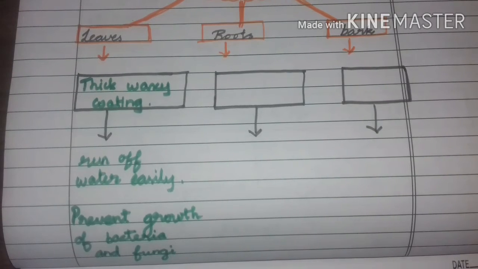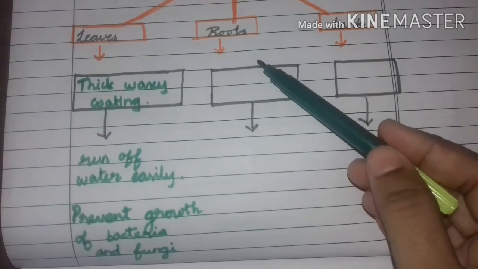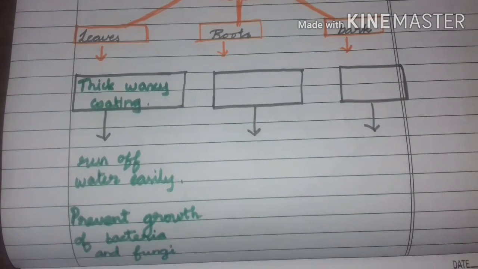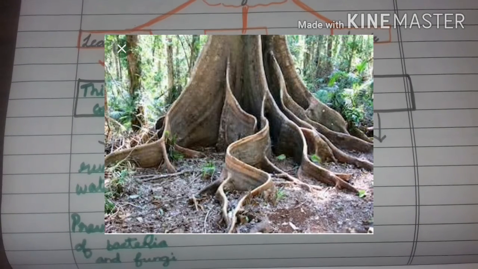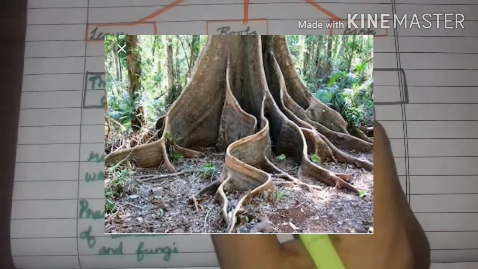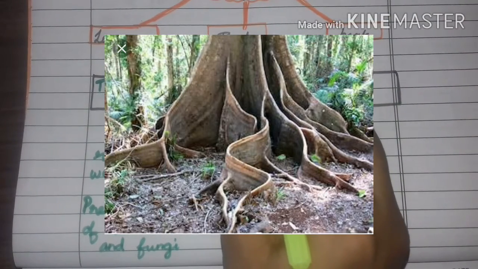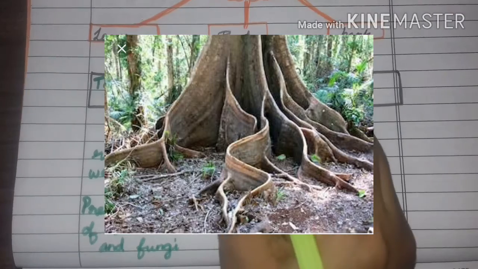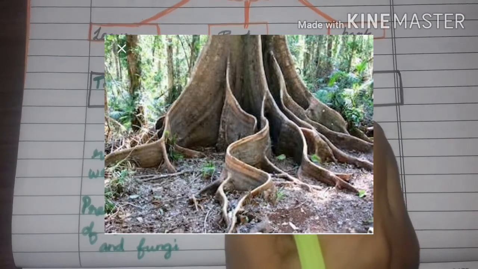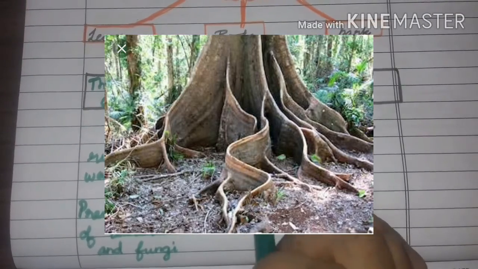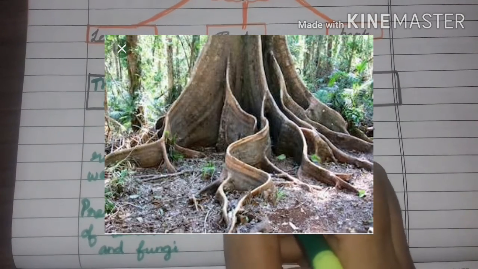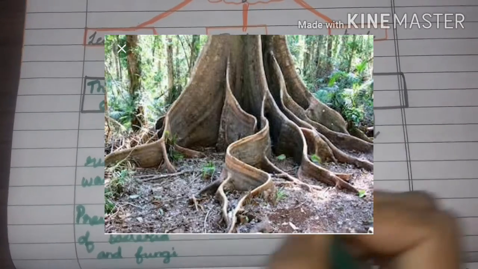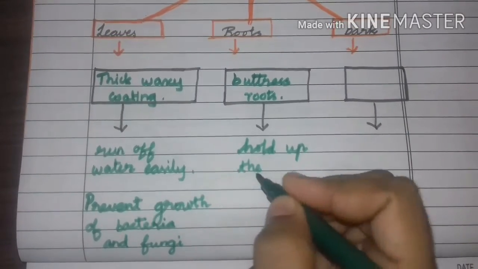Are you clear? Then what about roots? What adaptation do roots have? Very good. Buttress roots. So children, they have buttress roots. What root? Buttress root. What is the speciality of the buttress roots? Do you know? Yes, they hold up the plants in the shallow soil.